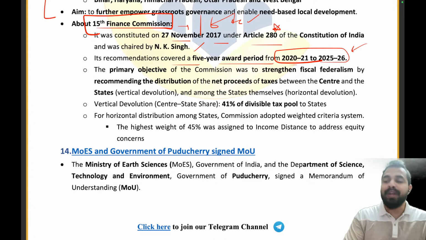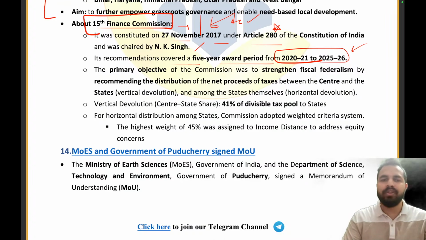It is not the case that some state will refuse, saying no, we will not accept it, you have done some injustice to us, right? This is not the scenario.